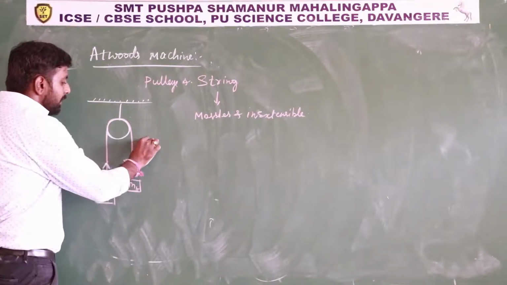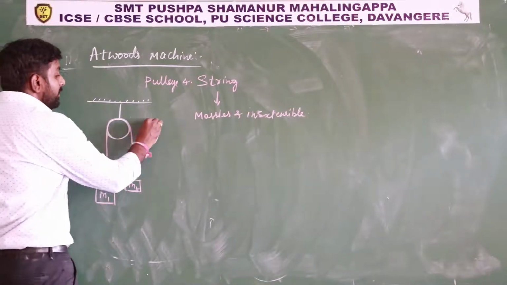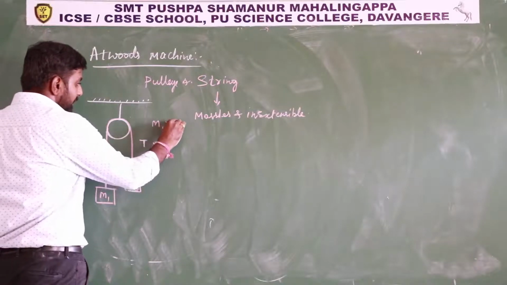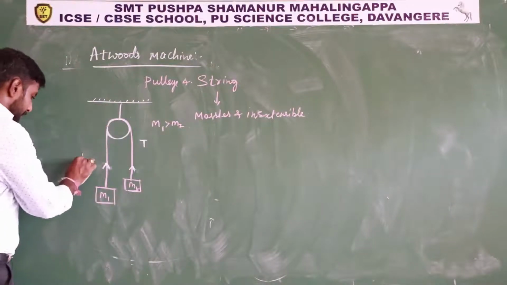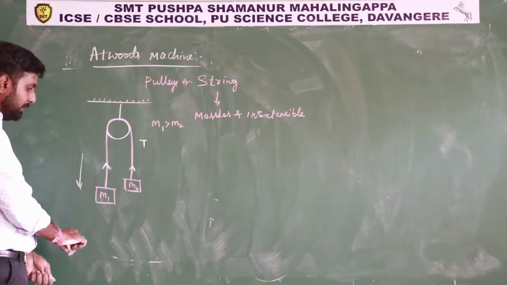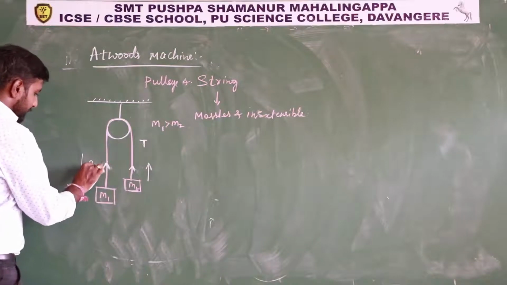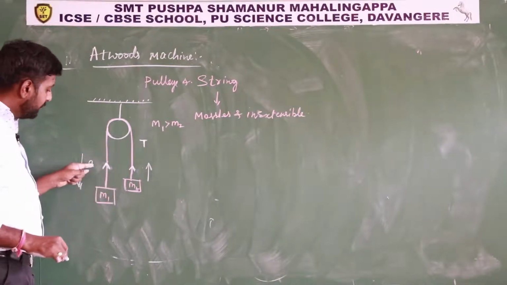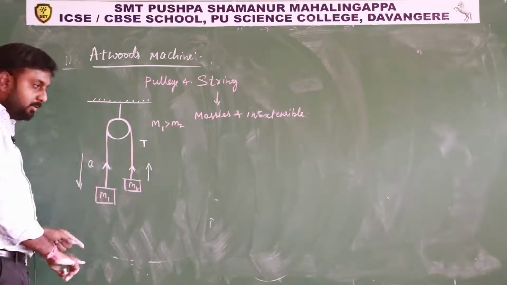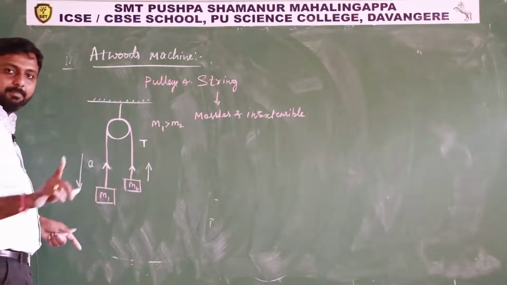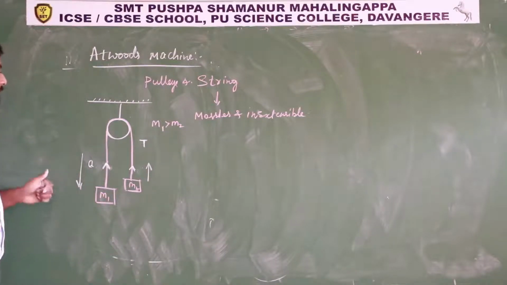This is represented by T, and consider this mass m1 is greater than mass m2. m1 greater than m2 means definitely the mass m1 will move downward and the mass m2 will move upward with some acceleration, and both will move with the same acceleration. Why? Because however much distance this mass comes down, this mass has to go up the same distance in the same time. Hence the acceleration of the system, let us consider it as a.